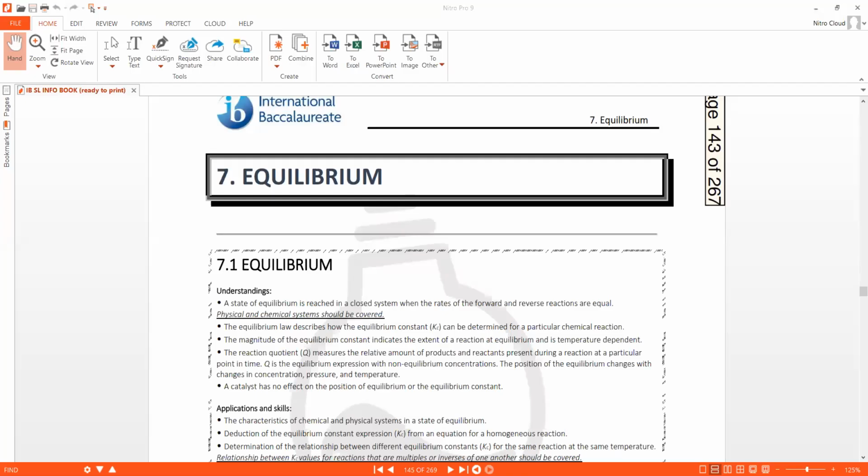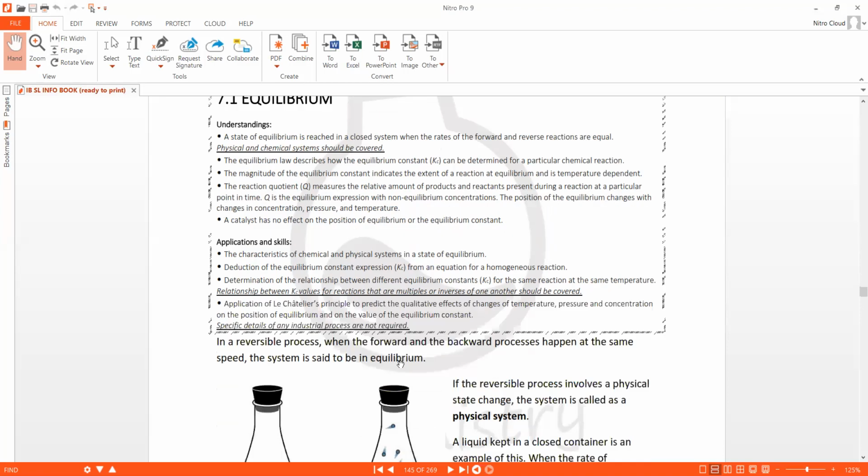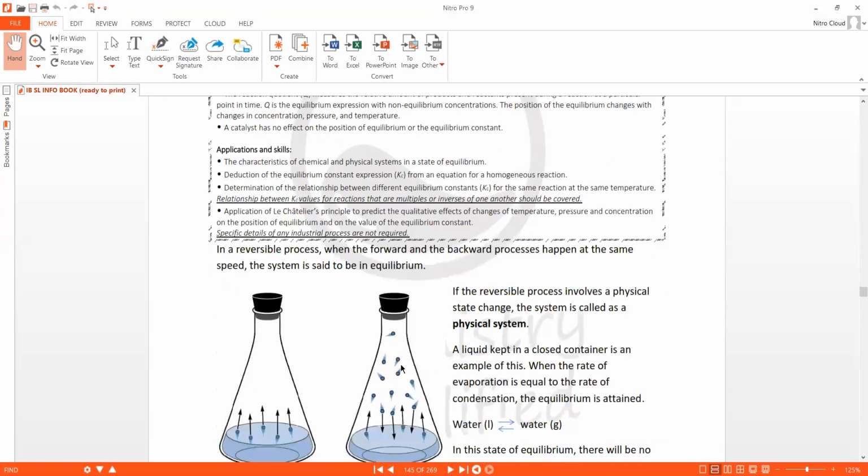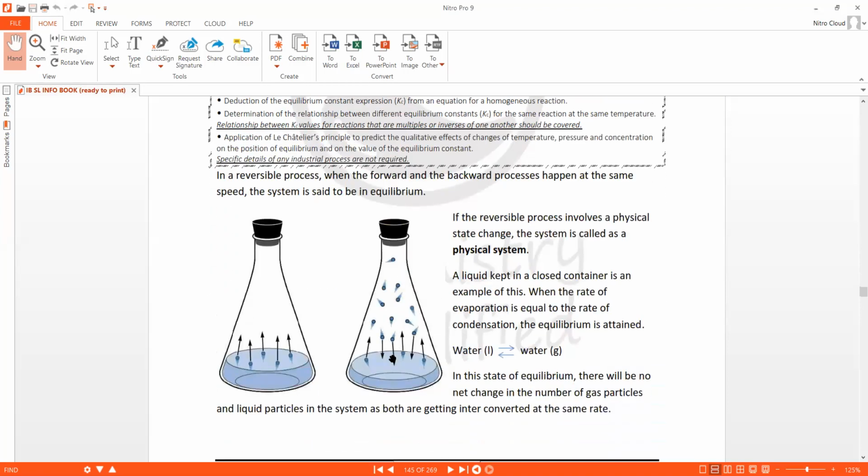Hi. So this class is about equilibrium. Now, before we learn the details of the chapter, it's very important to understand the term equilibrium correctly. So for that, we'll take two examples so that we understand the term equilibrium, like what exactly it means.